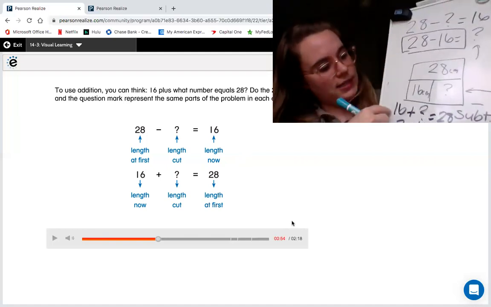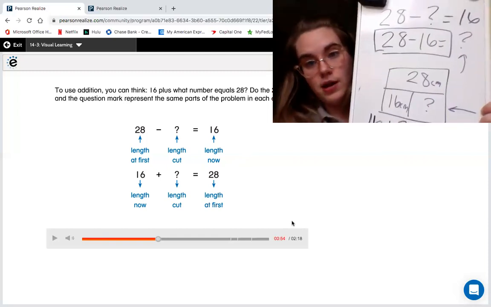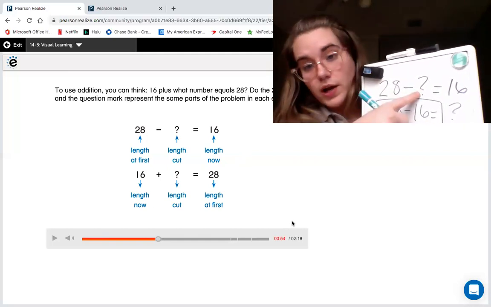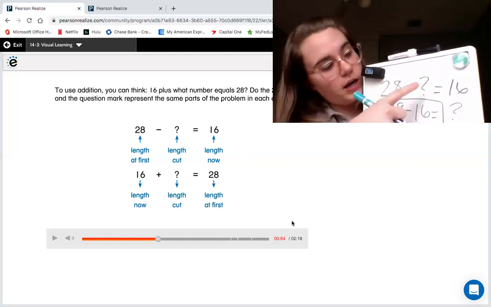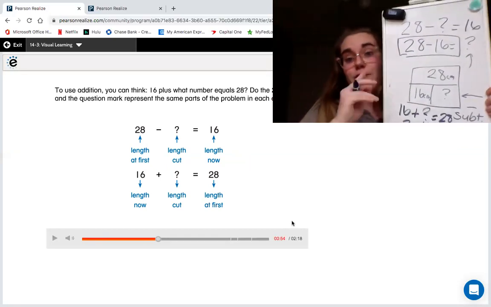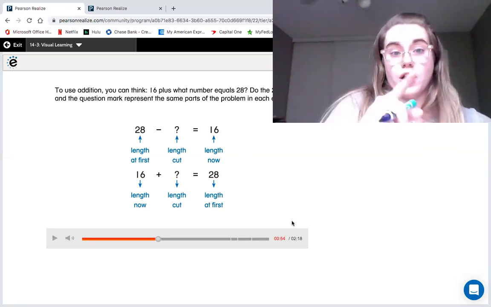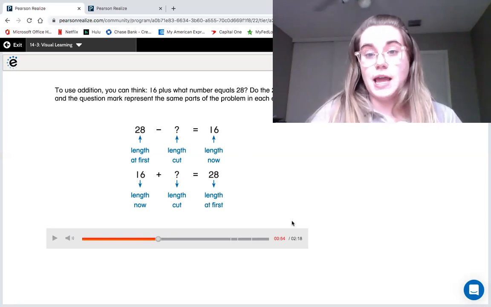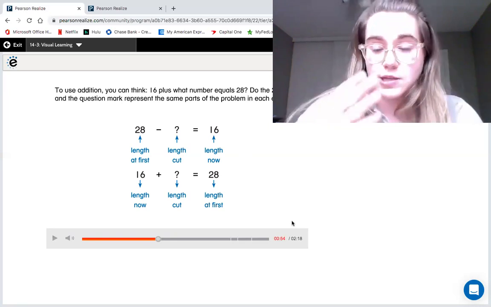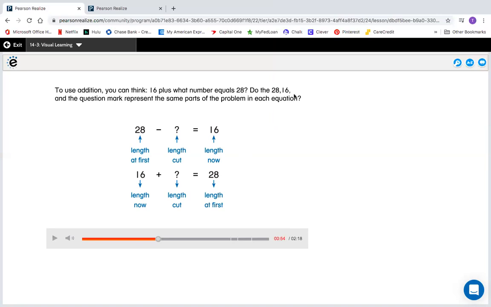You can either use this equation or you can use one of these equations to find your answer. This equation matches the question exactly. 28 minus what number, what did they cut off, equals 16. So those are the two that they're showing you. But you know there's 4 equations that you can make with this number. So what they asked is the 28 the same 28 in both equations? Is the 16 the same 16 in both equations? And is the question mark the same in both equations? So yes, they are the same.